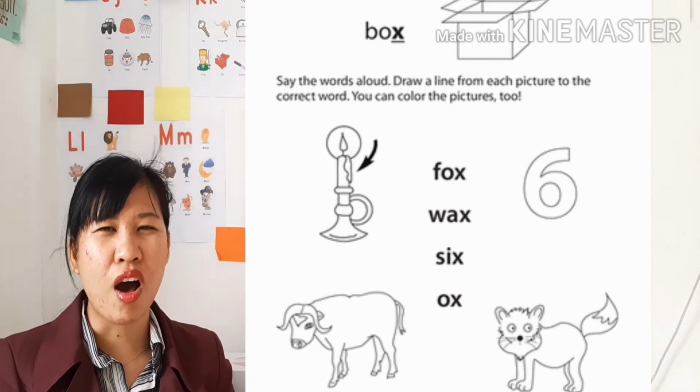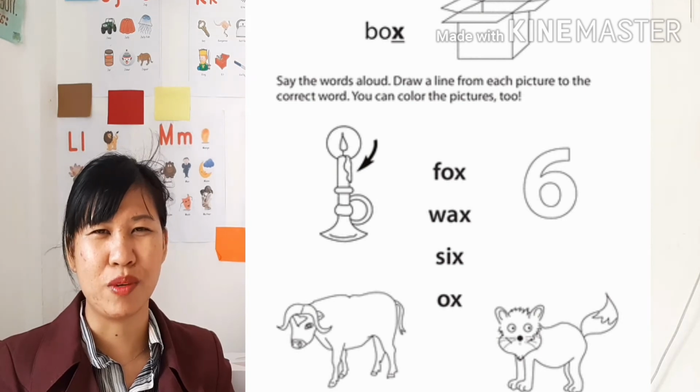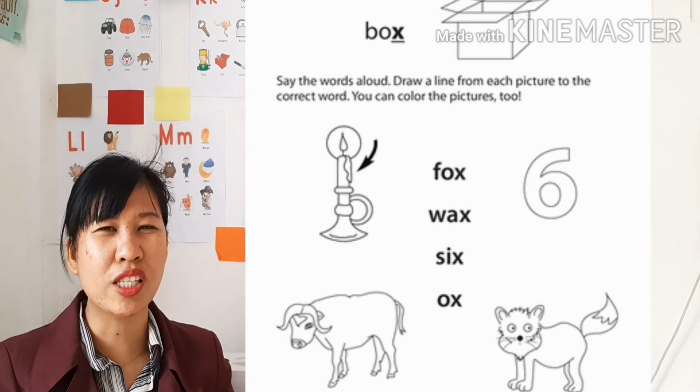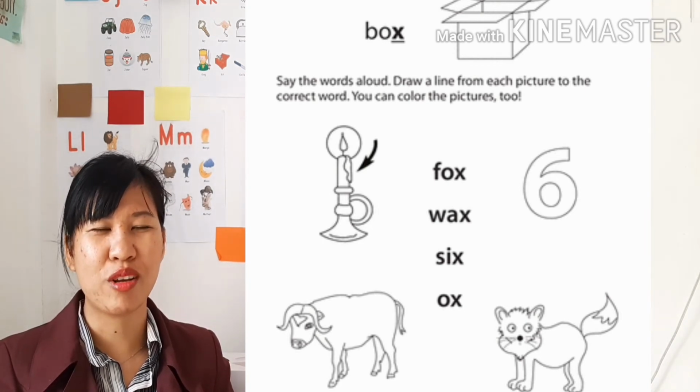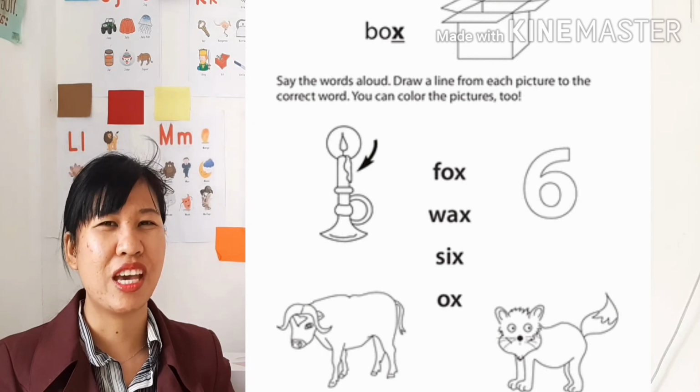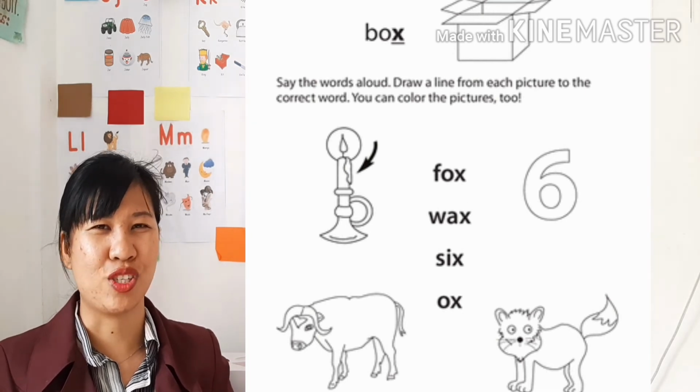Okay, next we have fox. Fox. Where is the word fox? You connect the picture to the word. Next we have ox. Ox. Connect it to the correct word. And then you can color the pictures.